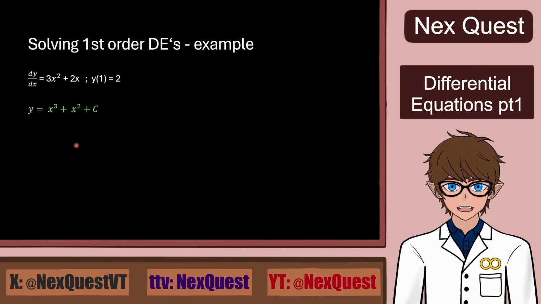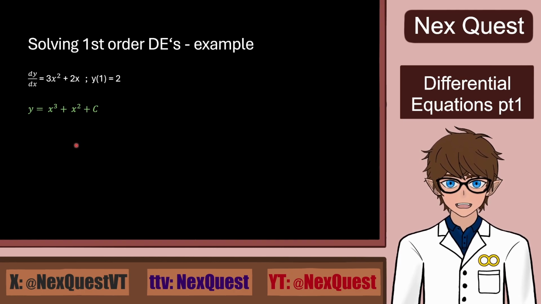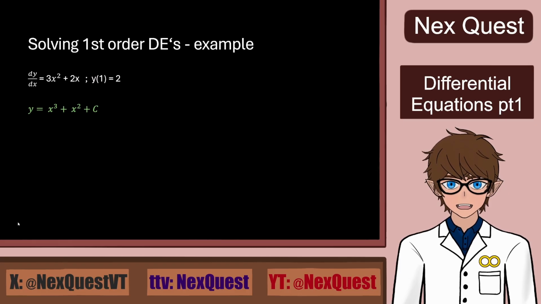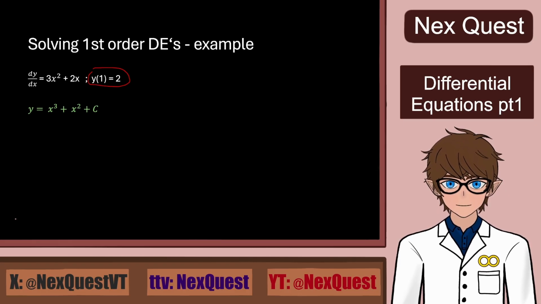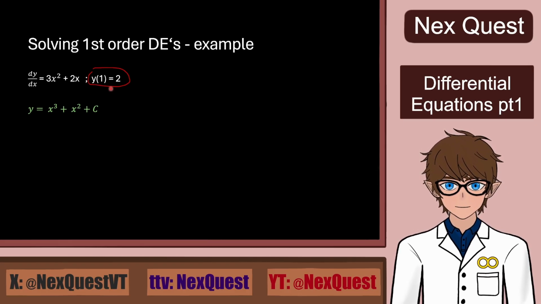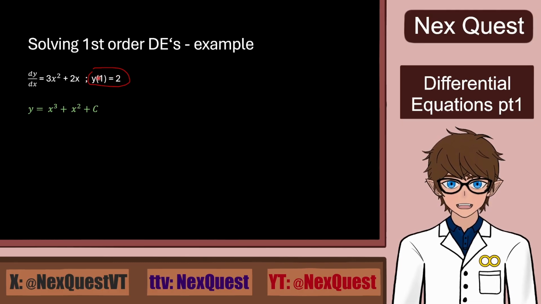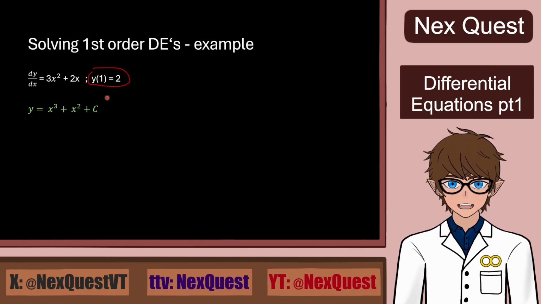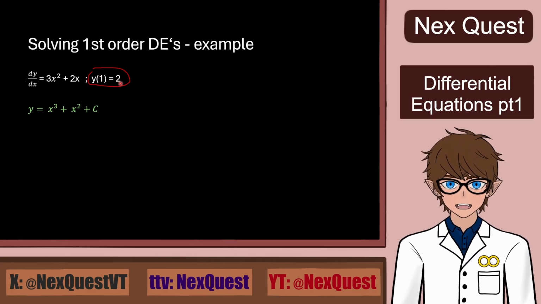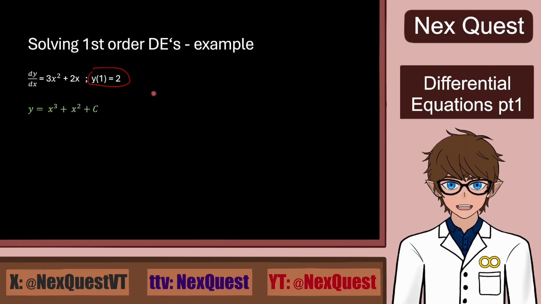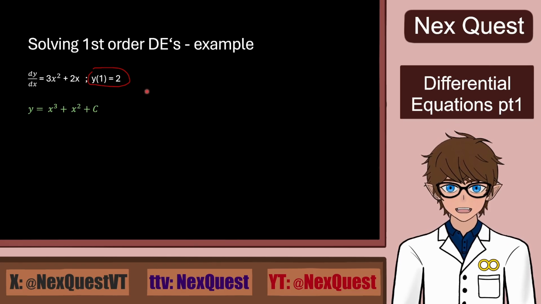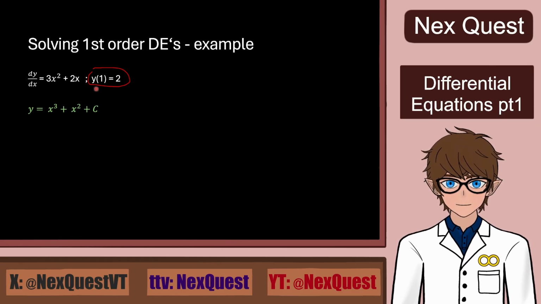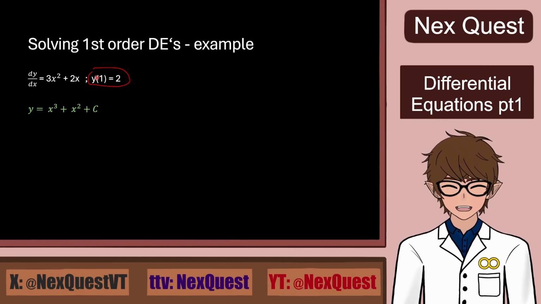Now let's say we had a condition for this example, that our function at x, let me circle this. So this is our condition that we were given, that our function at x equals 1, the function itself will equal 2. So at, I don't know, time is 1 hour, our speed will be 2 kilometers per hour. For instance, that's just a basic example. Don't take it literally, because that's wrong for this exact formula, but it sort of demonstrates.